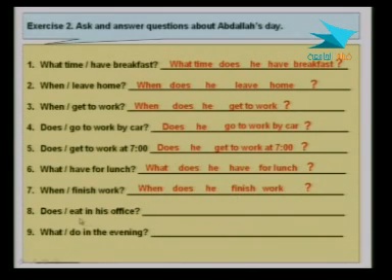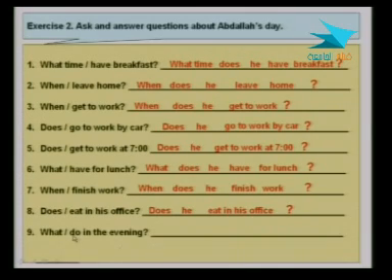Number 8, does eat in his office. It's does he eat in his office? Question mark. I'm sorry, question marks, yeah, all question marks, not question words. These are question words: what, when, and all this. All right, number 9. What do in the evening?